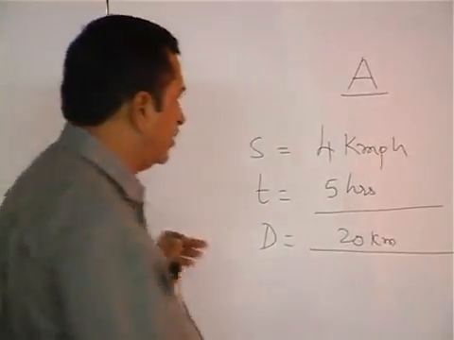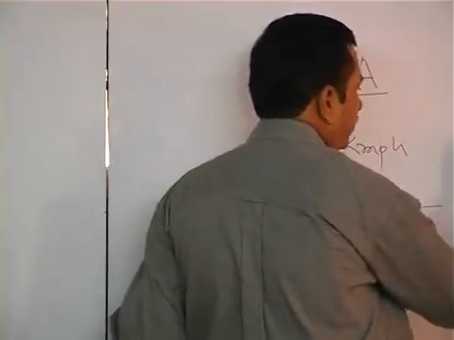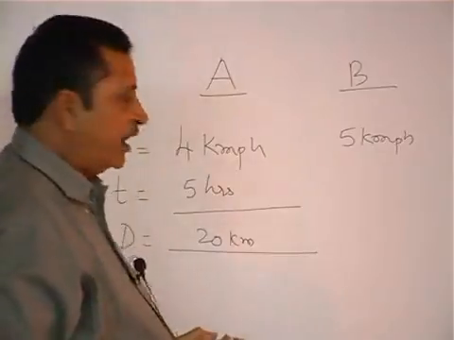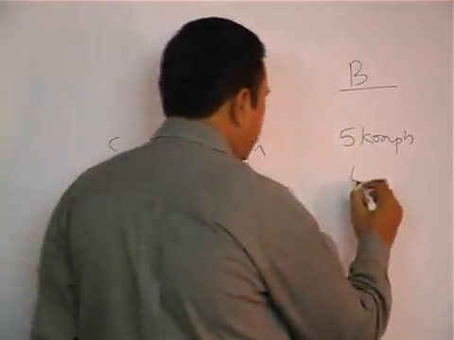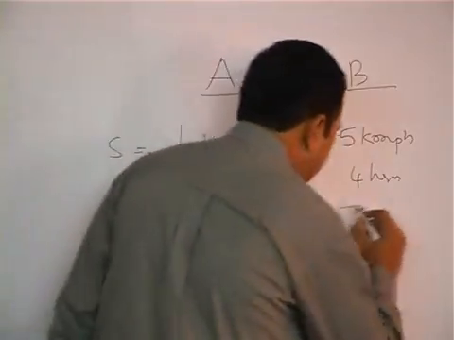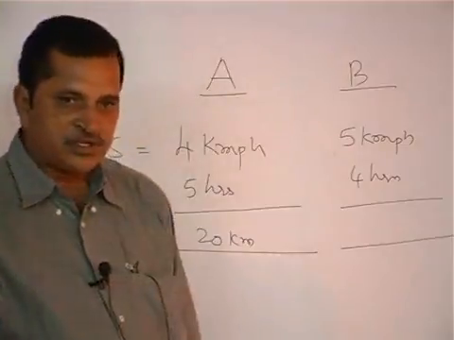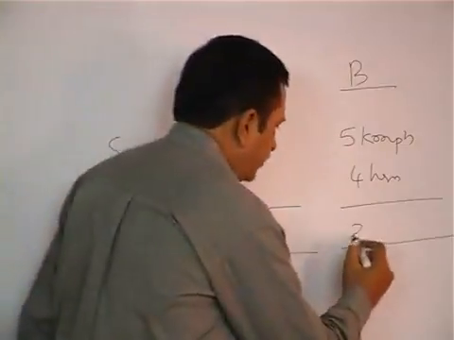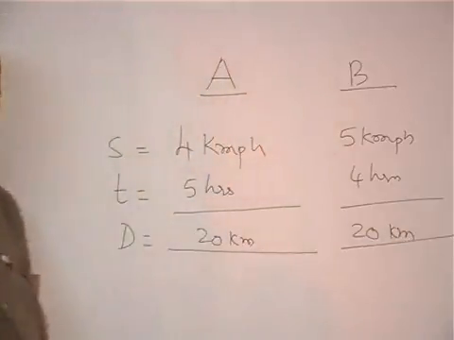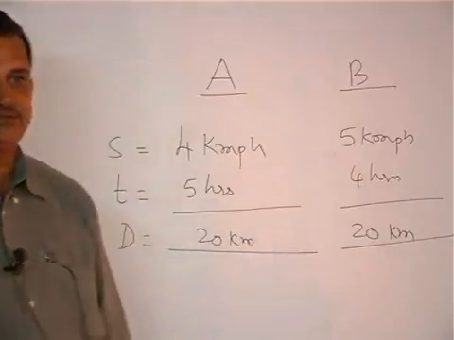Similarly, if B walks with a speed of 5 kilometers per hour and walks continuously for 4 hours, what is the distance that is travelled by B? It is also 20 kilometers. Why I have taken this example is, in both the cases, distance is constant.